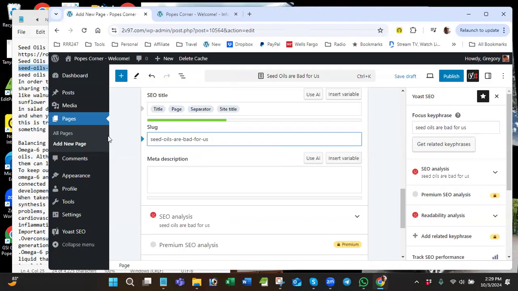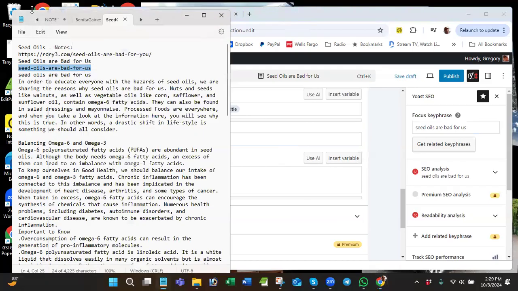Now I need the meta. So usually you want your focus key phrase to be in the first sentence of your first paragraph, and you also need it in your meta. The two do not have to be the same exact thing, but since I already have it typed out here, I'll see if it'll work. If it's too long, I'll have to modify it. So let me see what will happen.